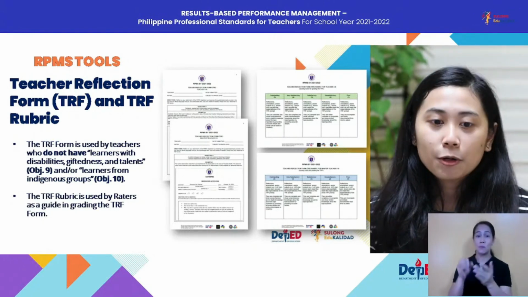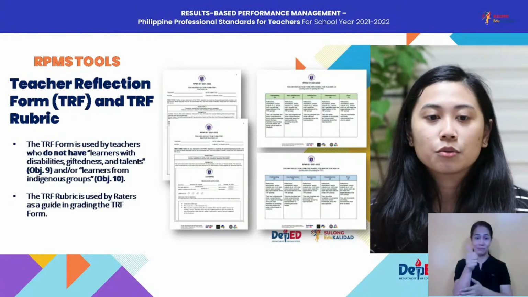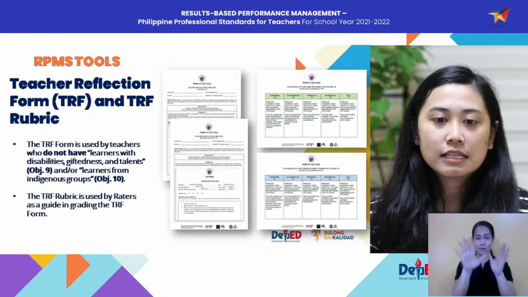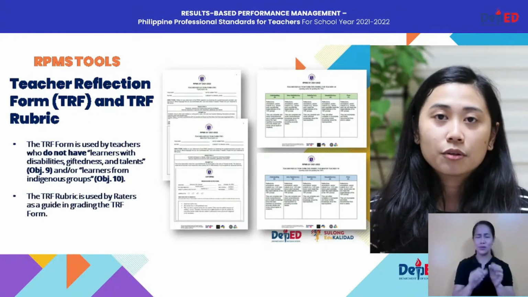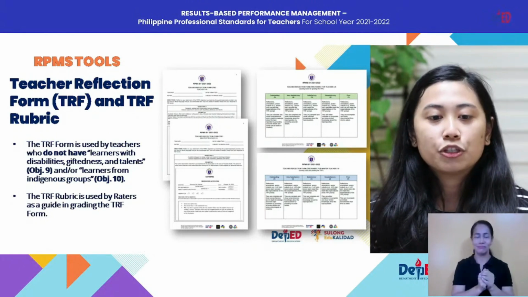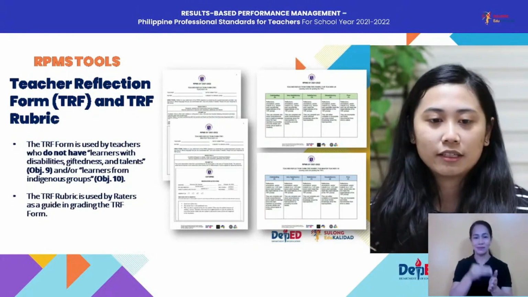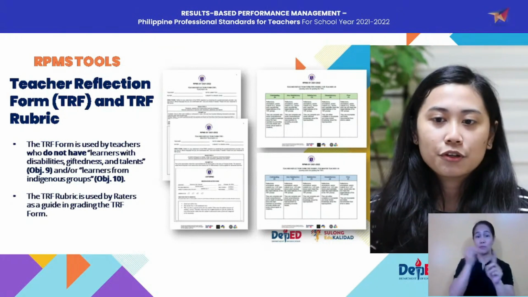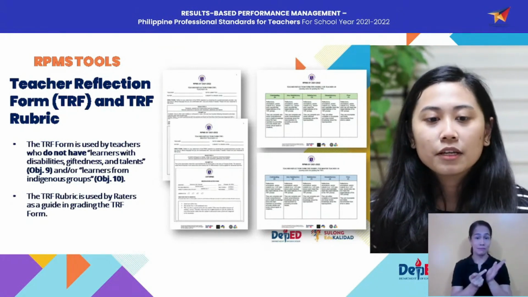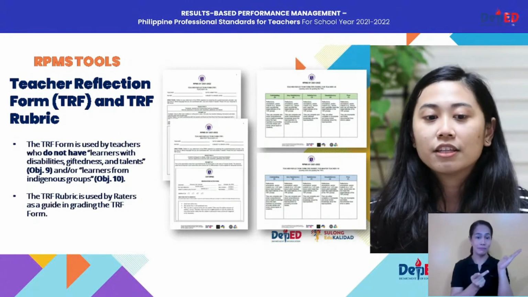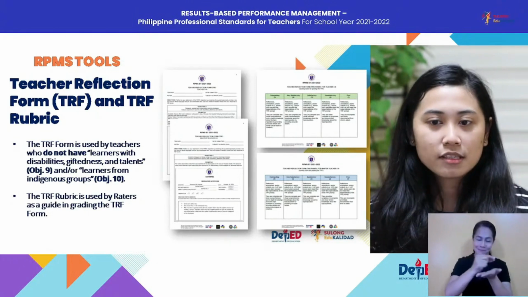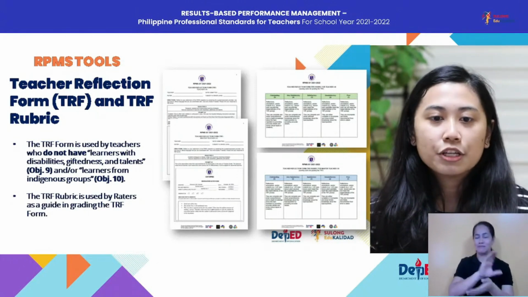So this TRF form is used by our teachers who, again, do not have learners with disabilities, giftedness, and talents as described in Objective 9, or if you do not have any learners from indigenous groups as described in Objective 10. On the right part of your screen, you have there the TRF rubric, which will be used by your raters as a guide in grading the TRF form which the ratee accomplished. So let's take a closer look at each of the forms.